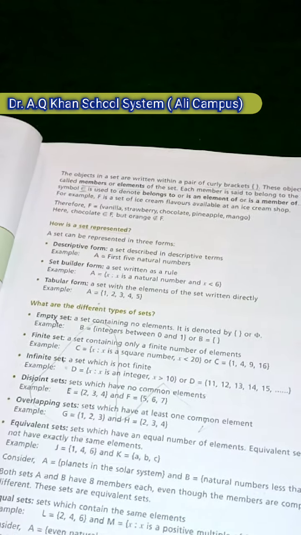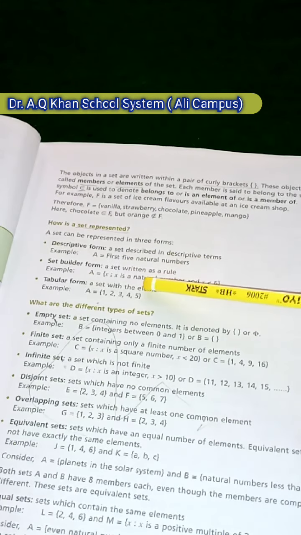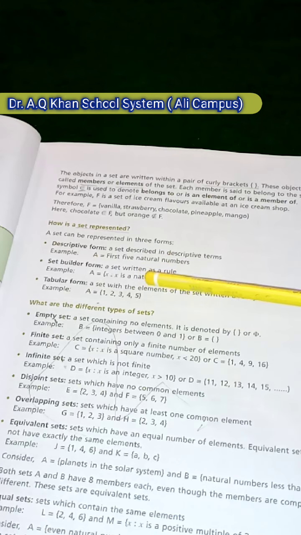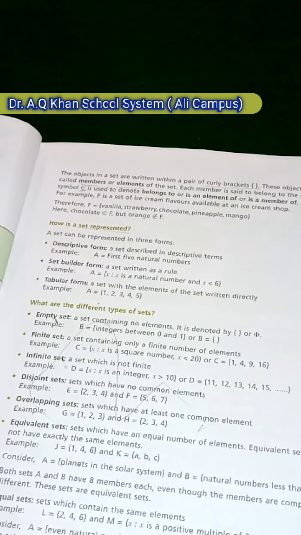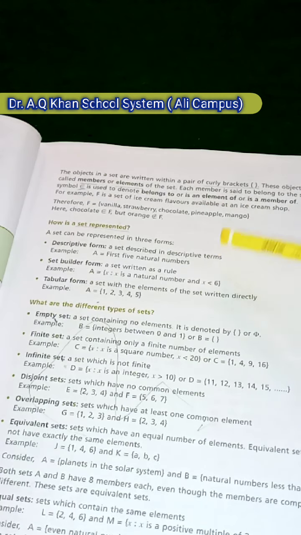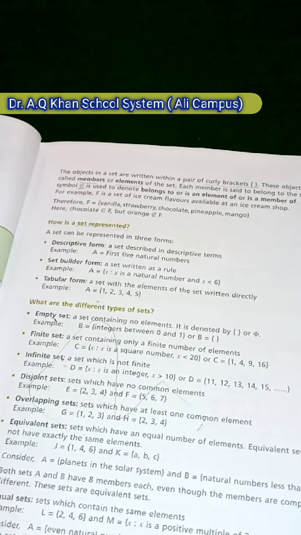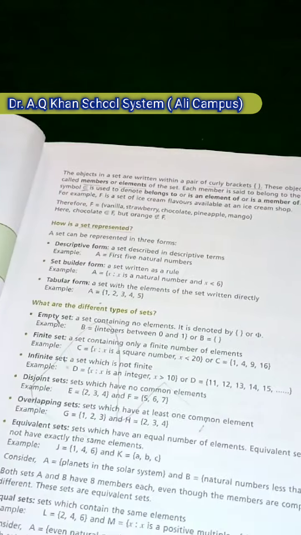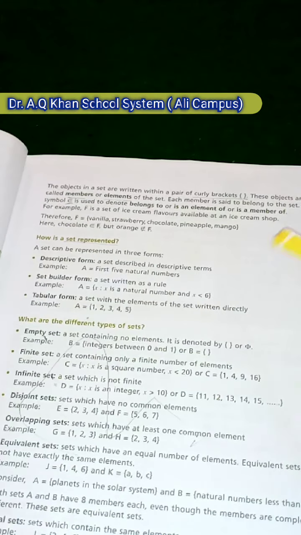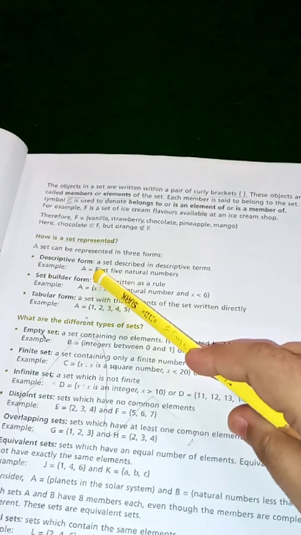How is a set represented? A set can be represented in three forms: descriptive form, set builder form, tabular form. Descriptive form: a set described in descriptive terms. What is descriptive form? A set described in descriptive terms is called descriptive form.